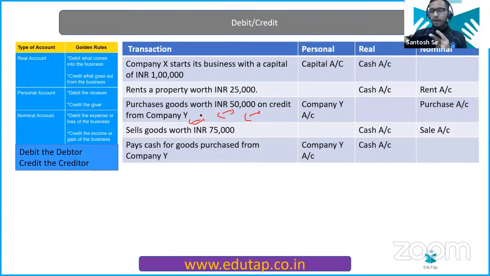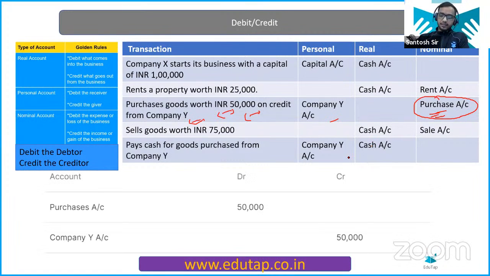Now, which two accounts are getting impacted here? Company Y and the purchases account. That we have discussed, but now let's discuss the journal entry. One account is the company account and another account is the purchase account. Purchase account is your nominal account, right? And what does the rule say? Debit all expenses, and purchase is your expense, isn't it? So the purchase account will be debited. Very nice. And the other account will be credited, that is company Y.